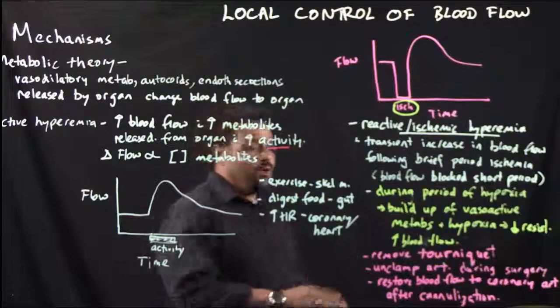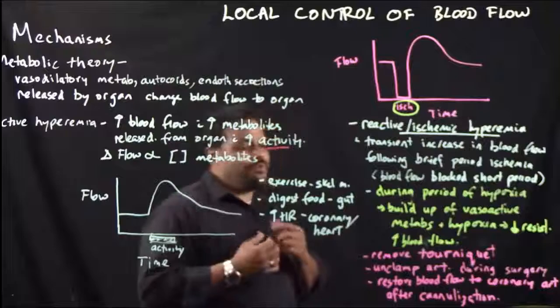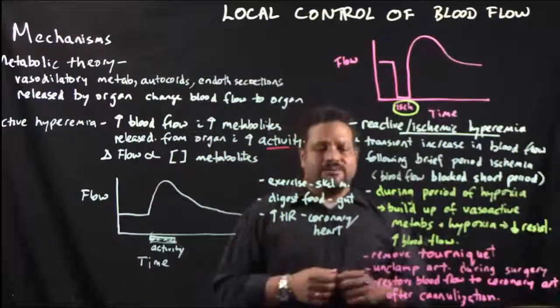Examples of this reactive or ischemic hyperemia are, for example, when you remove a tourniquet, or you unclamp an artery during surgery, or you restore blood flow to a coronary artery after you remove a cannula that's been put in there.